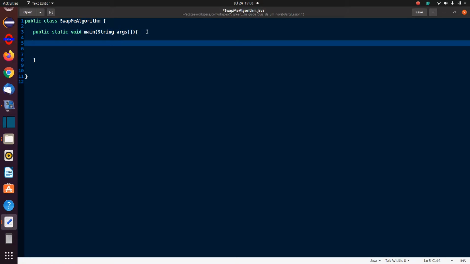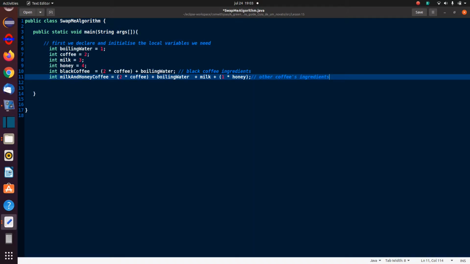Next we need some variables that we're going to work with. So here are my variables. I'm going to declare and initialize them. If you think about when we make a coffee, I'm giving each one of the variables a name indicative of what I'm making the coffee with, and I'm making them all int values. The boiling water, we need boiling water, I'm giving it a value of 1. Coffee, I'm giving a value of 2, milk a value of 3, and honey a value of 4.